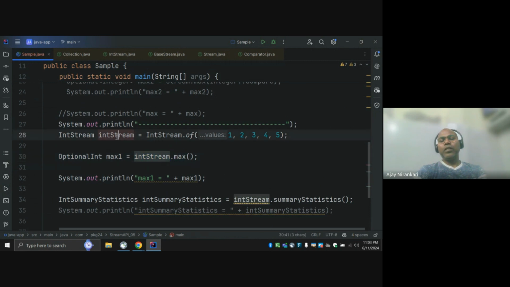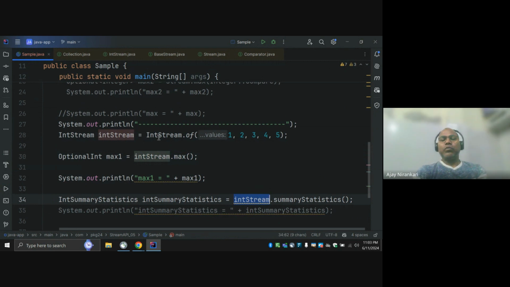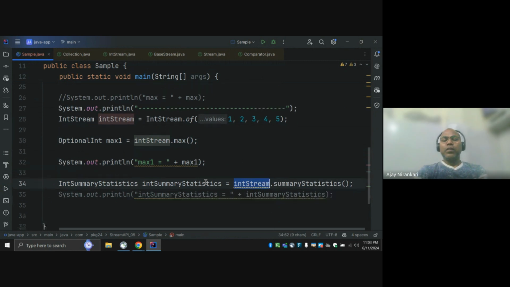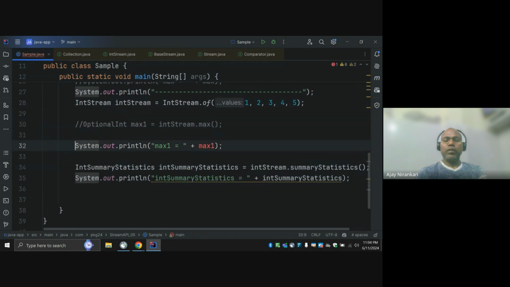We cannot reuse the same one again. Is it clear? So a good option is to always avoid using the stream interface directly, maybe just one time. As of now we just have to comment this out, and after that it will work.